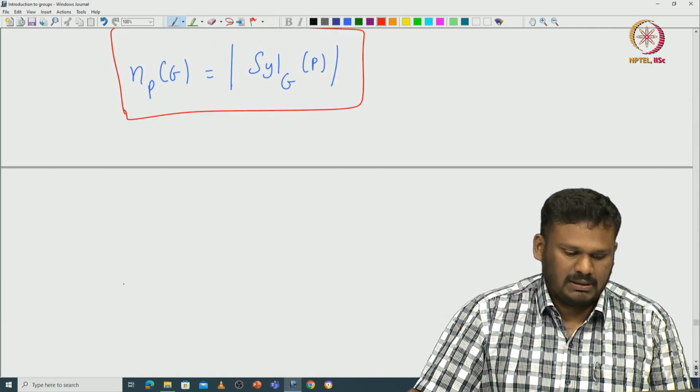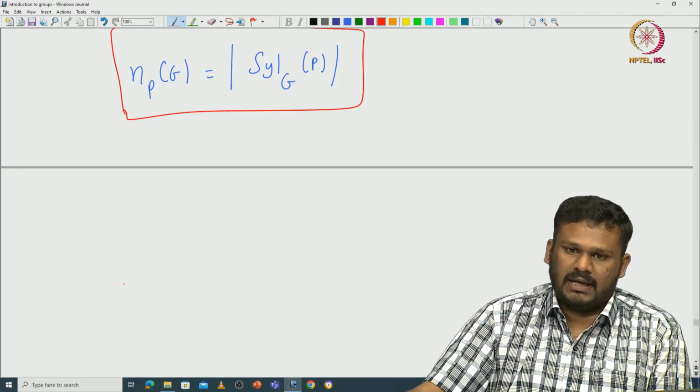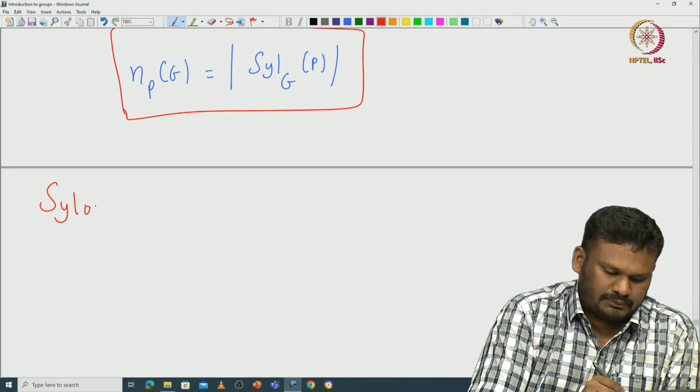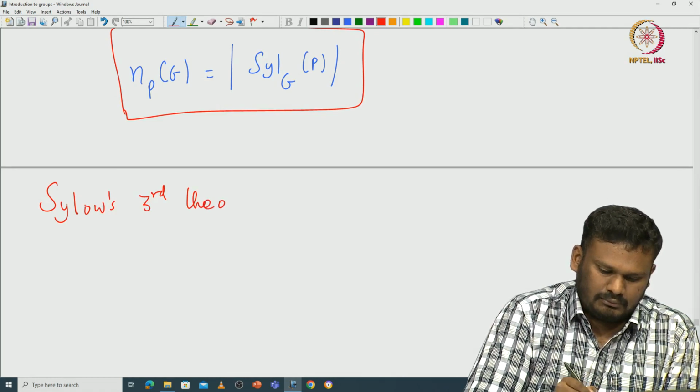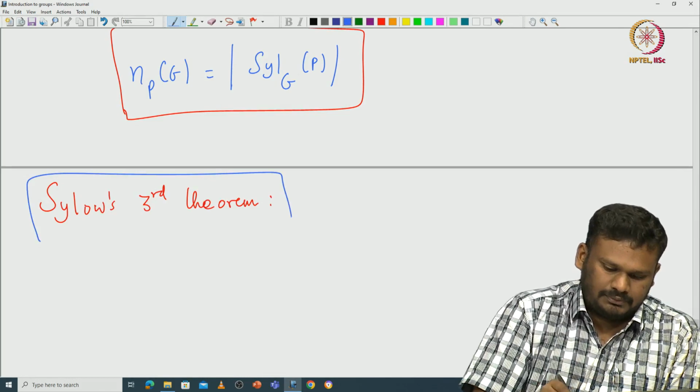That tells what other properties this n_P(G) has. So here is our third theorem. Let me write it down.